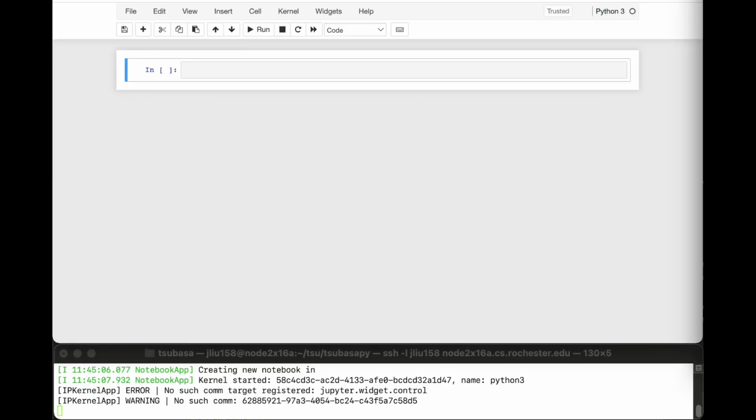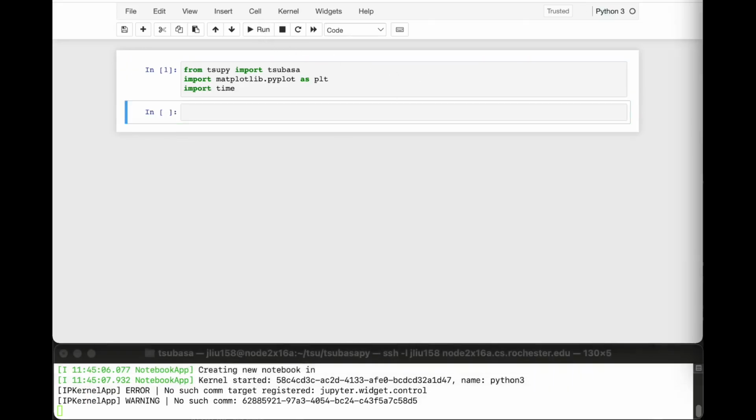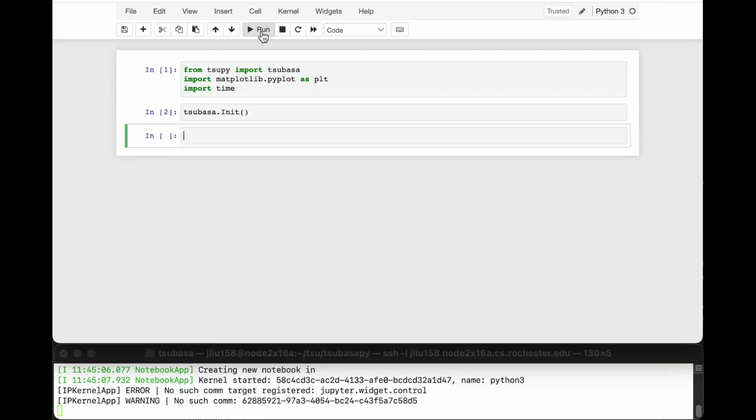Hi, I'm Jishu Liu from U of R. Let me show you how to use it. First, import the package from tsupy. The package needs an init function to initialize the data structure inside it, which will be stored in the memory.